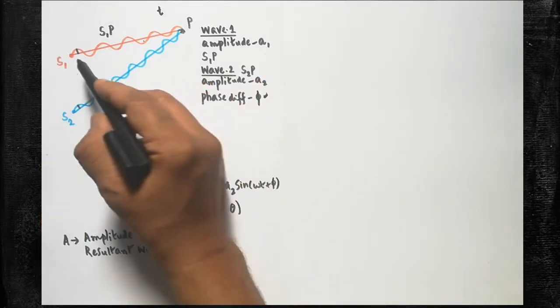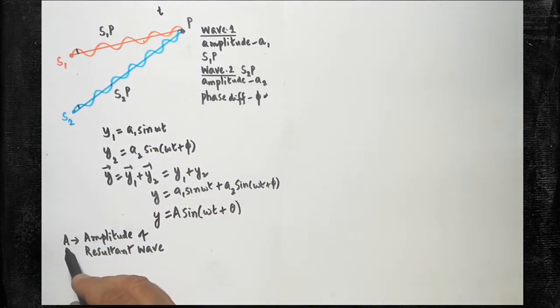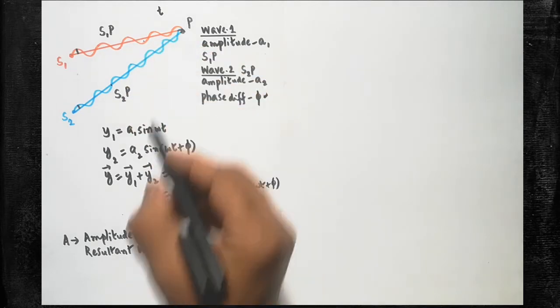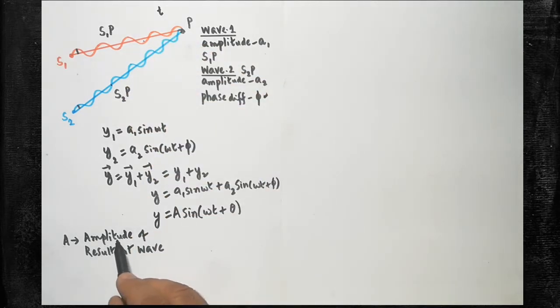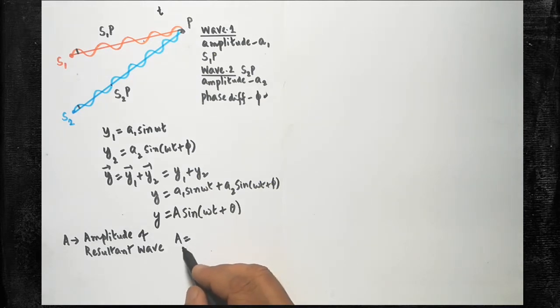A1 is the amplitude of the first wave. A2 is the amplitude of the second wave. So here, capital A is nothing but, after superposing these two waves, you will be getting a resultant wave. That resultant wave will have an amplitude, the net displacement that causes the net amplitude, the resultant amplitude. So A is nothing but the amplitude of the resultant wave. For that, the equation was already derived, so it is clear, in 11th standard level. Therefore, the amplitude of the resultant wave can be written here.